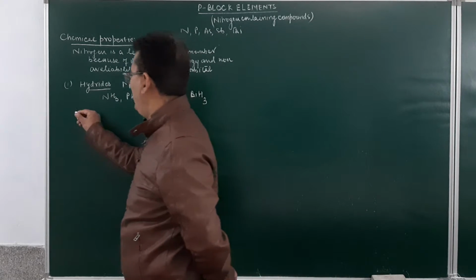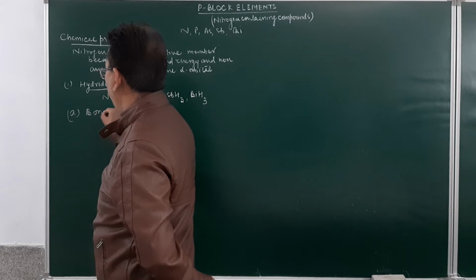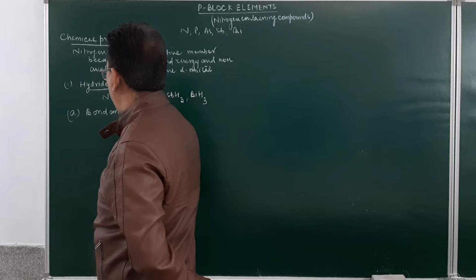First characteristic over here will be the bond angle.